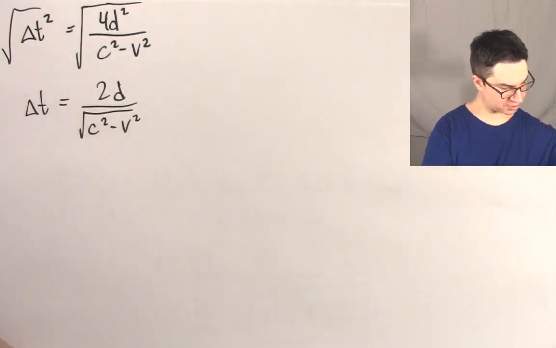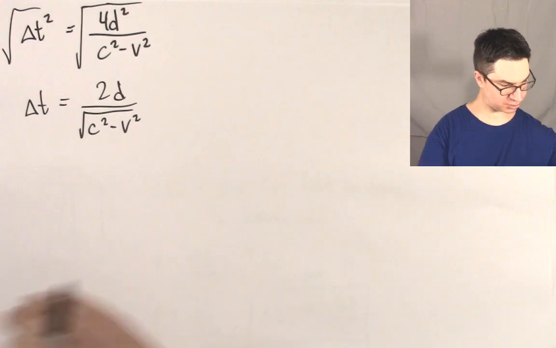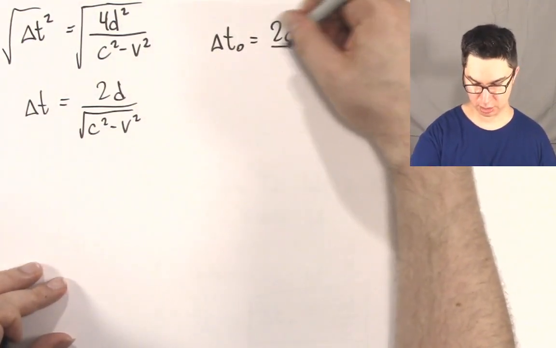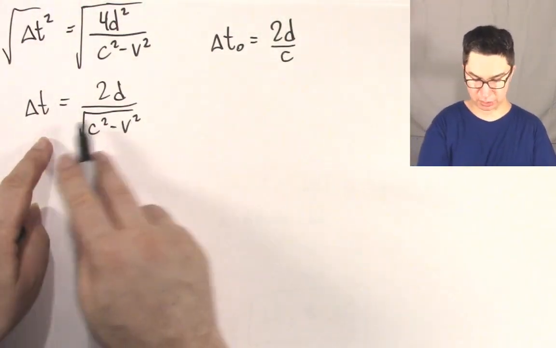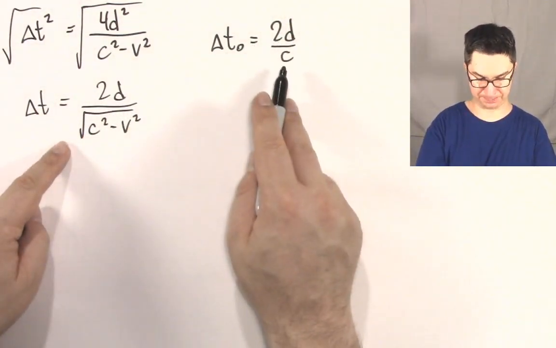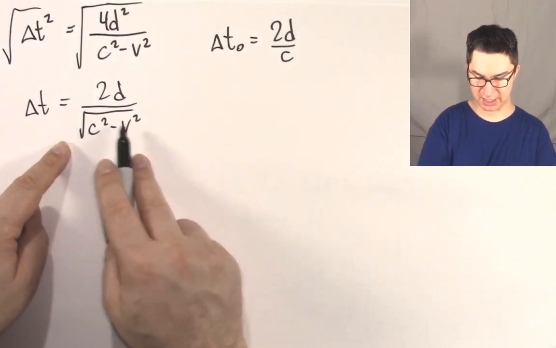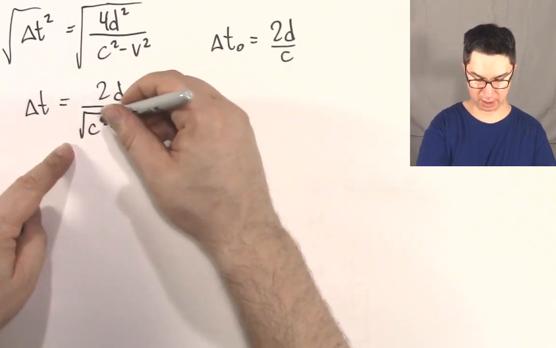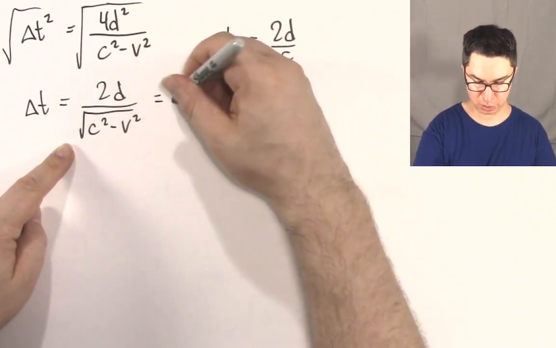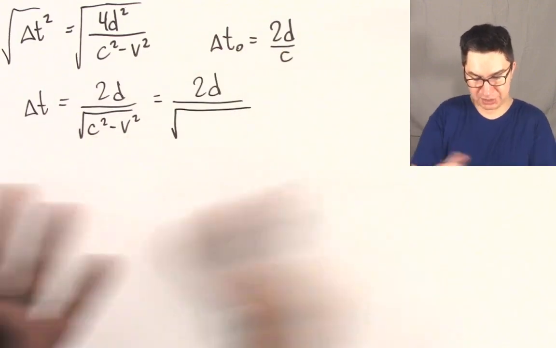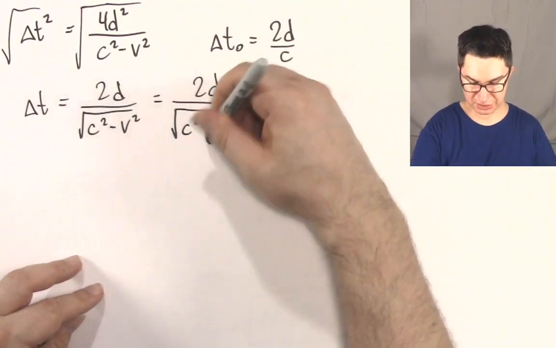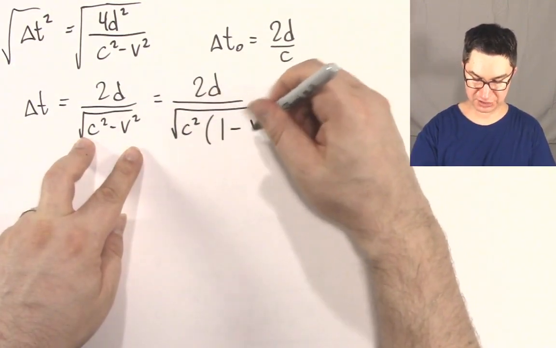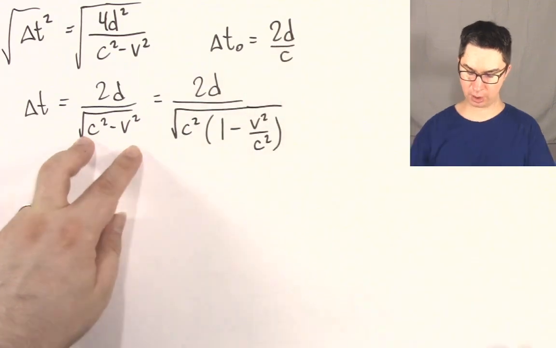We said that the proper time, delta t naught, equals 2d over c, right? Well, we're very close to that 2d over c. So let's see if we can get a c out of this denominator. Let's factor out a c from this term here. So 2d times the square root of, let me take out a c squared. If I take out a c squared from this denominator, I'm going to have 1 minus v squared over c squared. Does that work? Check it out.